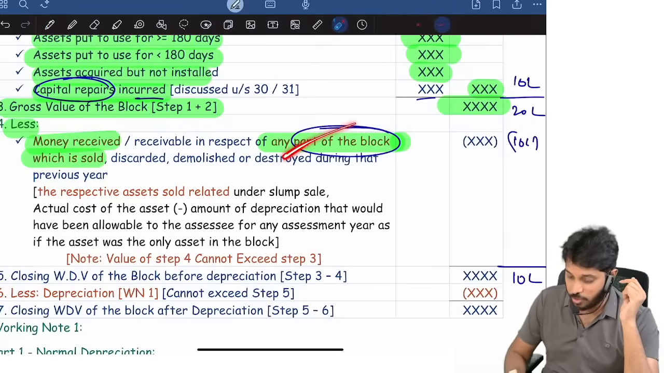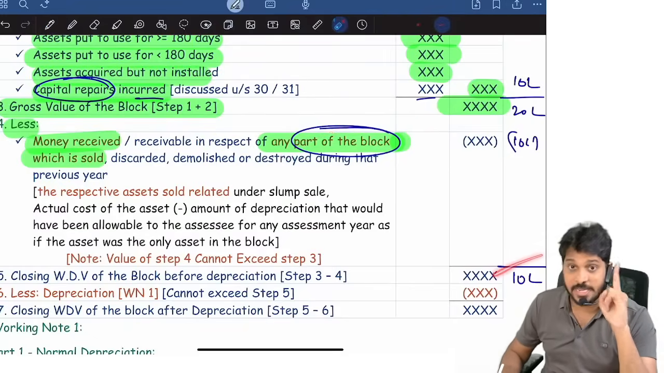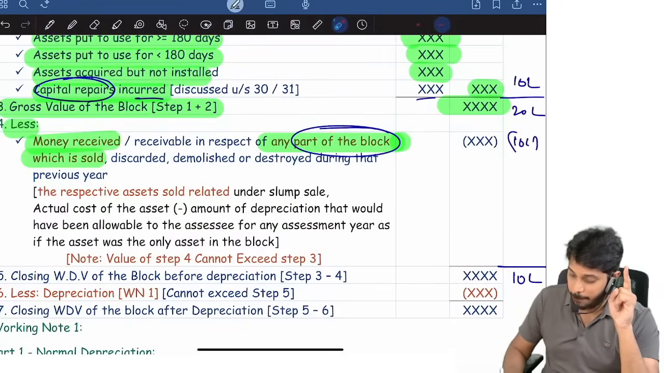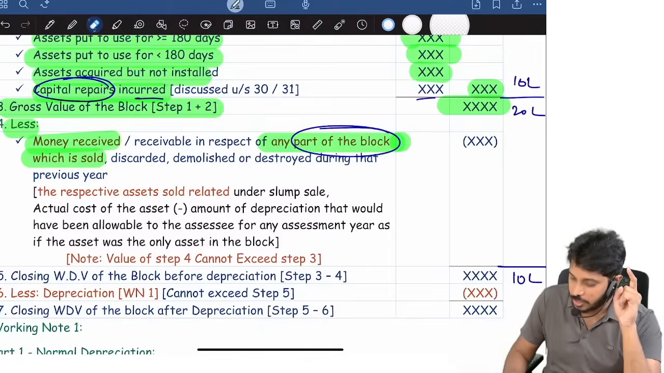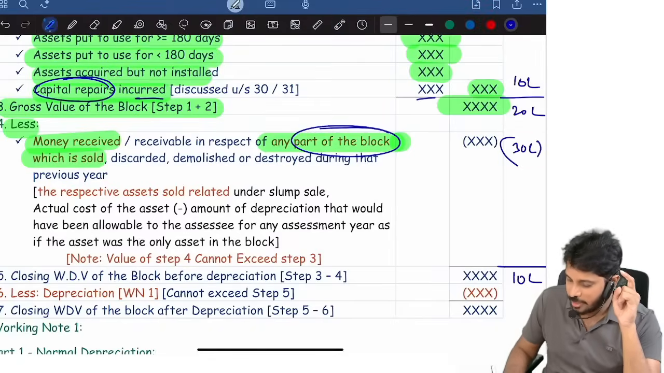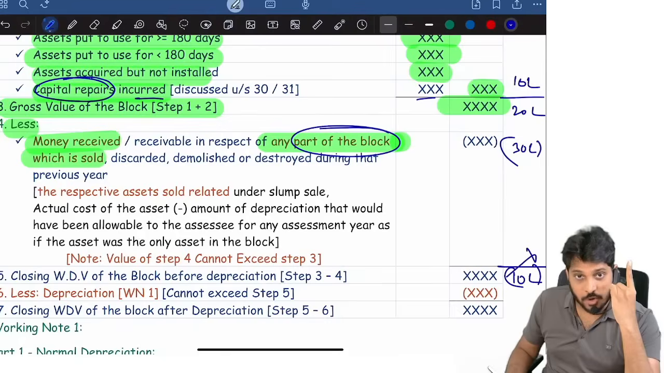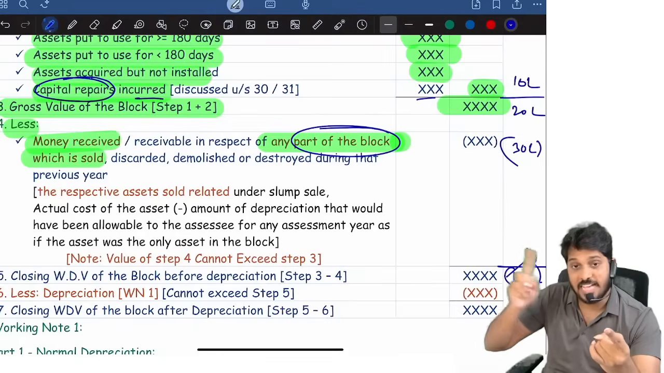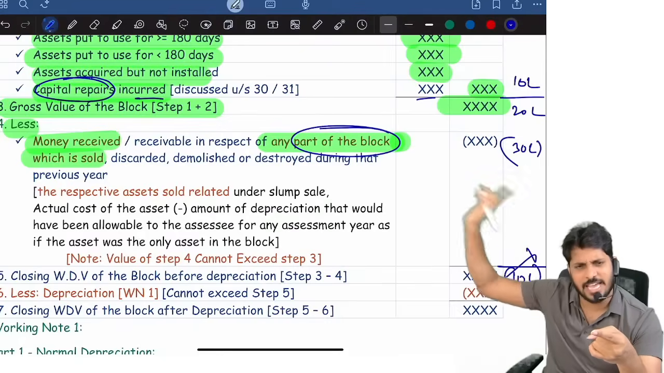See, part of a block only I sold means part of the block is still there, value is there, depreciation I will compute. For example, part of a block I sold for 30 lakhs. Value cannot be negative. So it can only be 0. The remaining 10 lakhs will be treated as short-term capital gain.